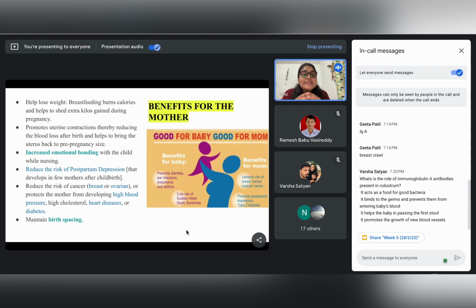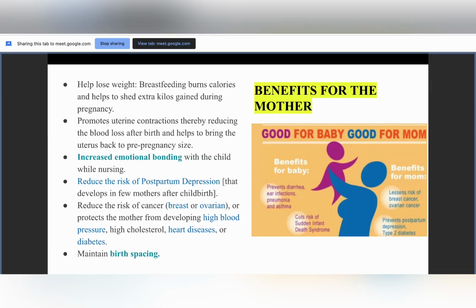Many times, mothers do not know this information. So it is very imperative that we educate them and make them informed about all the advantages of breastfeeding, and also why birth spacing is required for them, both physically and mentally, right?